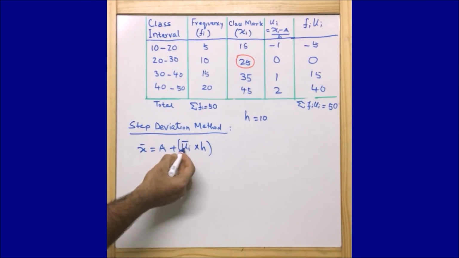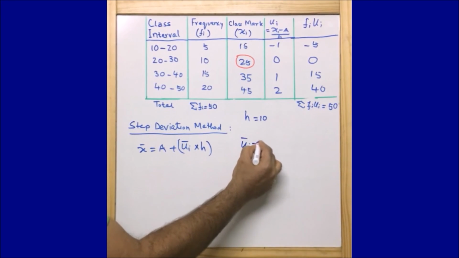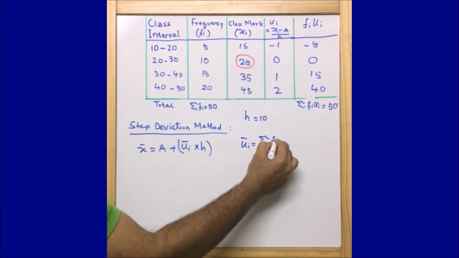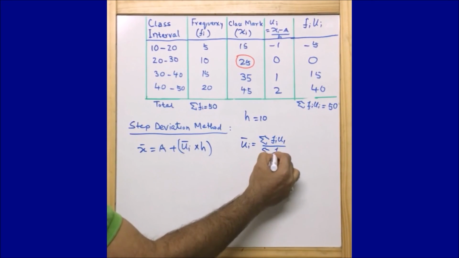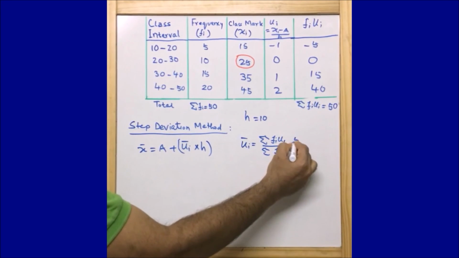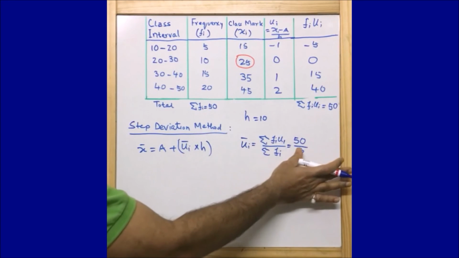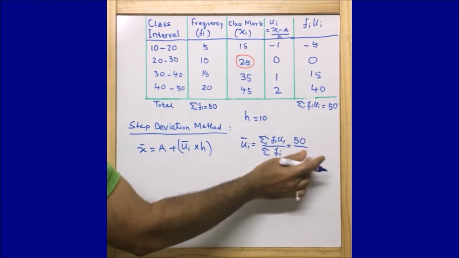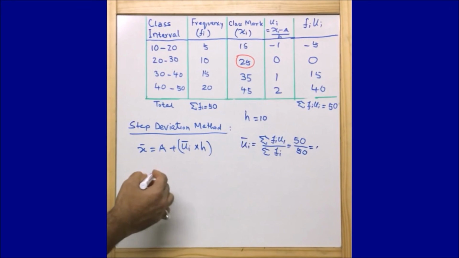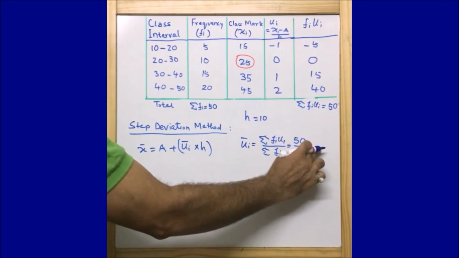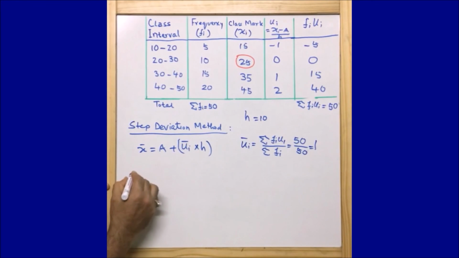Now here we require mean of ui. So mean of ui is equal to summation of fi ui upon summation of fi, that is equal to 50 by 50, that is equal to 1. Now guys, we are just going to replace the data we have in this formula, and you will see what we are getting.